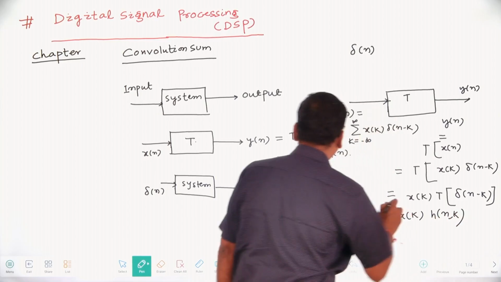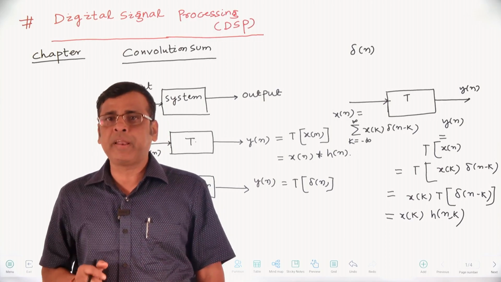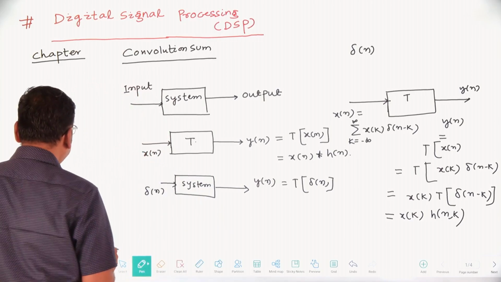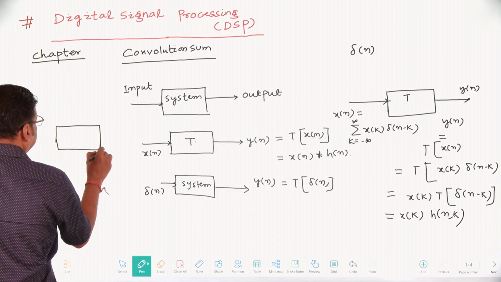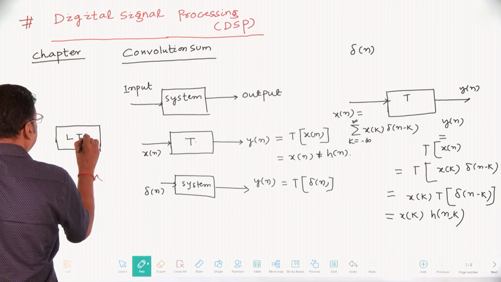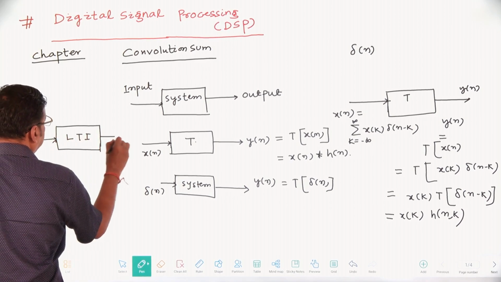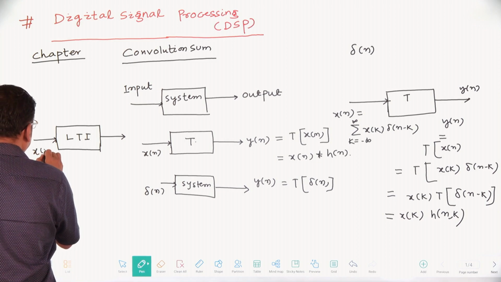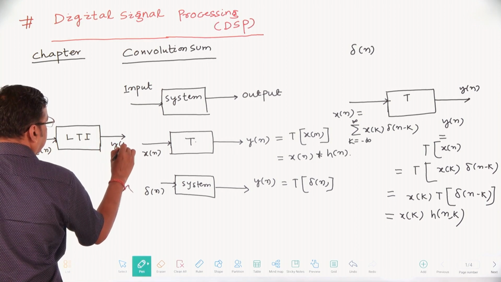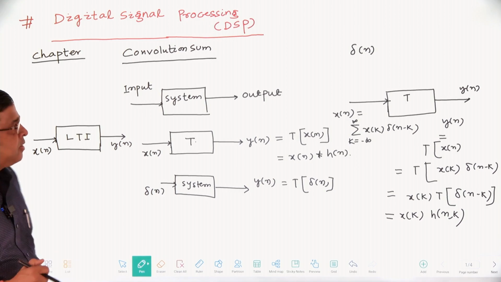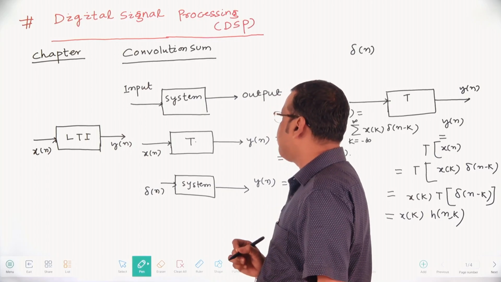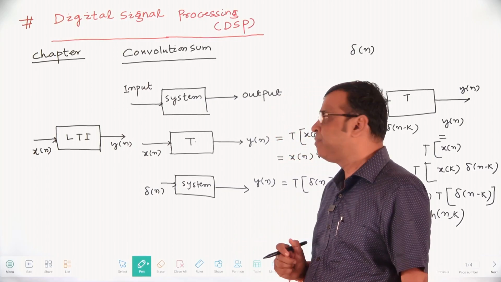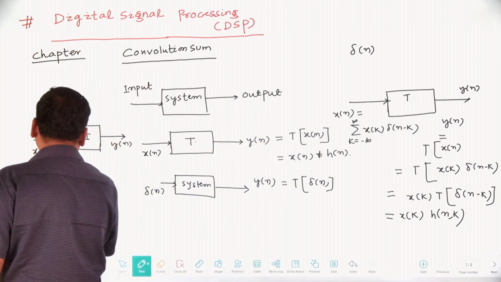It is very important for a linear time invariant system. Suppose there is a linear time invariant system, an LTI system. In a linear time invariant system, the input is x of n and the output is y of n. As far as the shifting property and stability are concerned, for a linear time shift invariant system, h of n comma k equals h of n minus k.